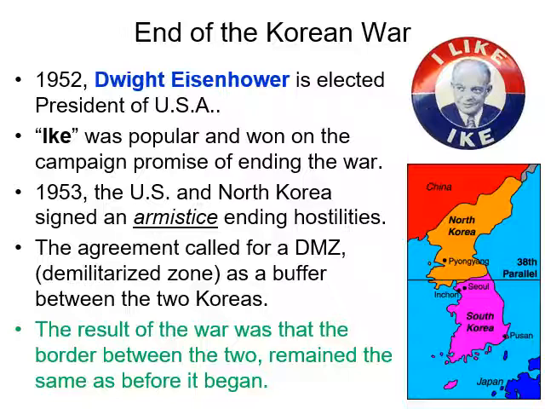As we get into 1952, President Harry Truman's term is ending, and Dwight Eisenhower is elected to be president of the U.S. He is a Republican. He was known as Ike and was very popular as the general who led the D-Day invasion and the defeat over Germany and the Nazis in World War II. So he's very popular, and he campaigns on this promise that he is going to end the Korean War.